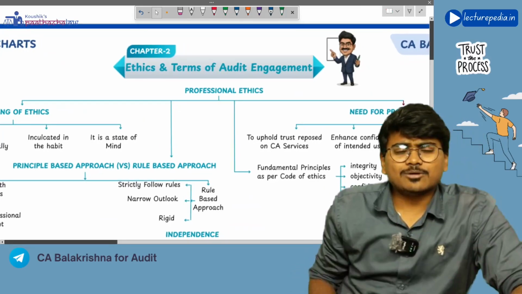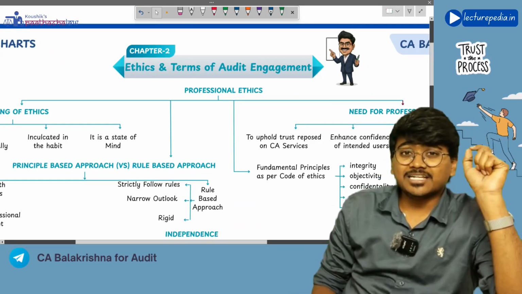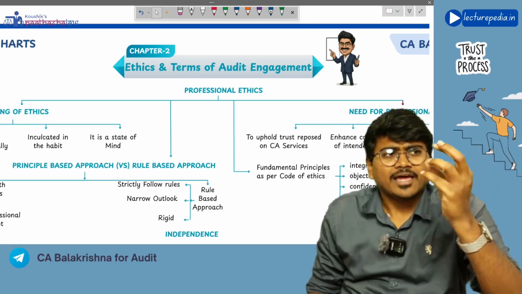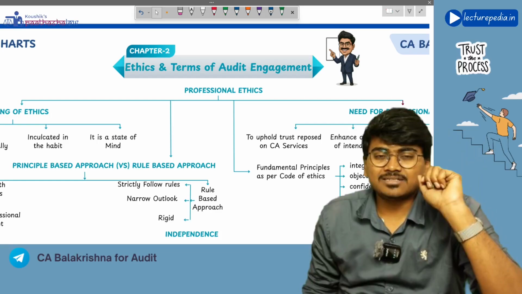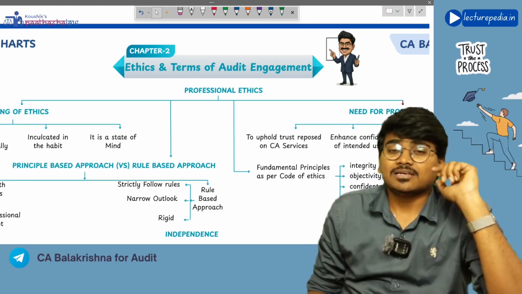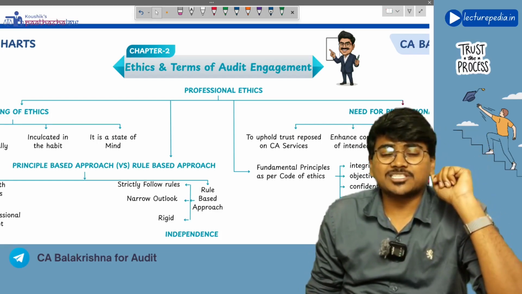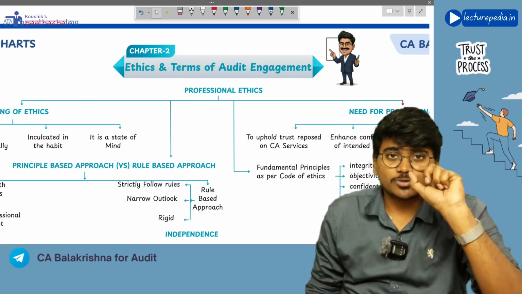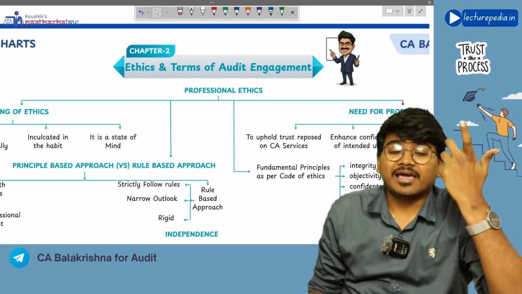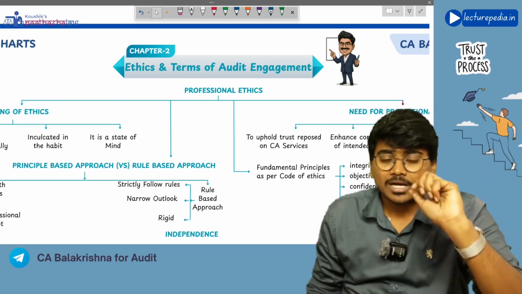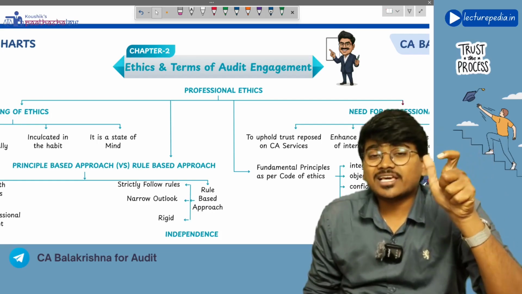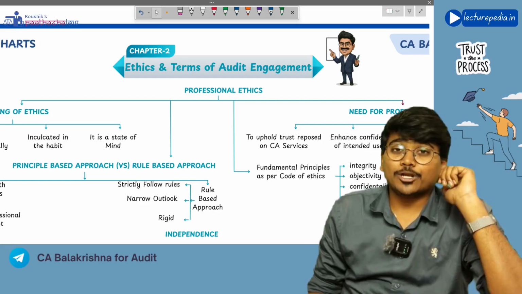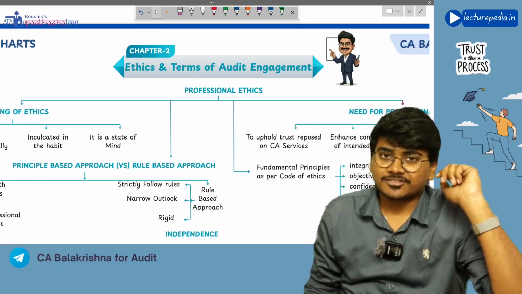So, what is the name of this second chapter? It deals with ethics and terms of audit engagement. Ethics means we have learned about ethics even in the first chapter. The five fundamental principles we have discussed in the first chapter, the same things will be there here also. And the second thing is the engagement letter. With respect to the engagement letter, we have SA-210, so that SA 210 also we will be discussing in this particular chapter.